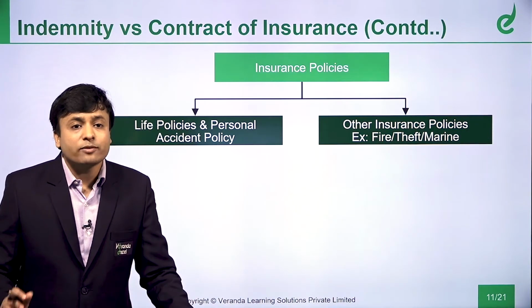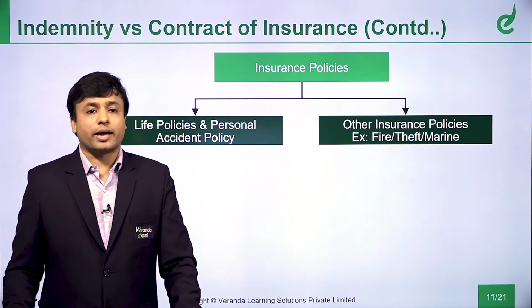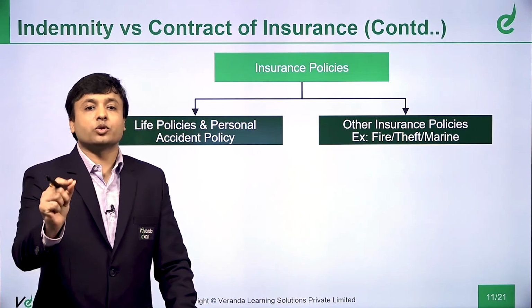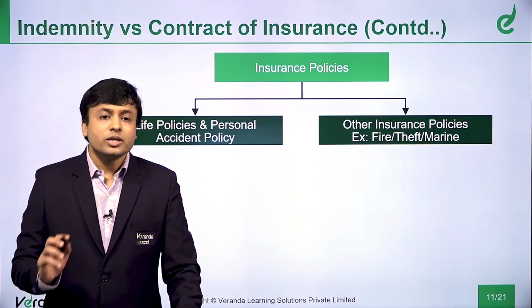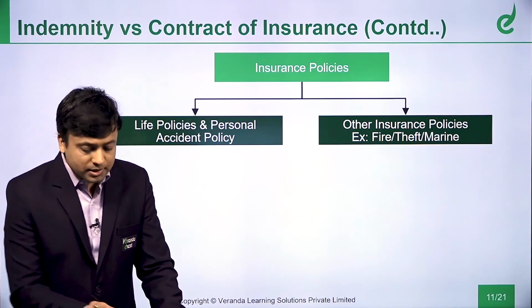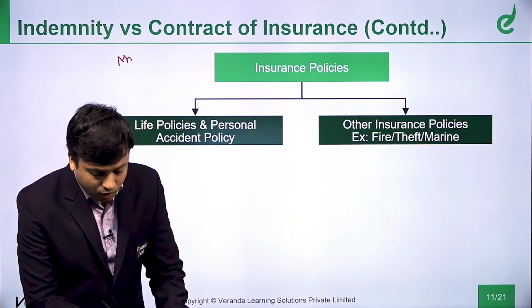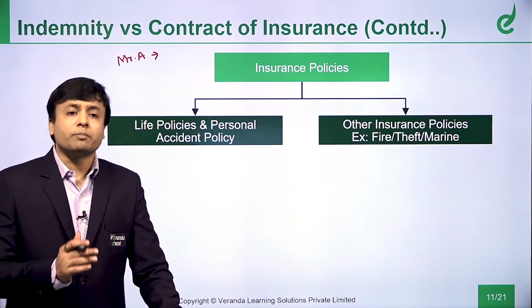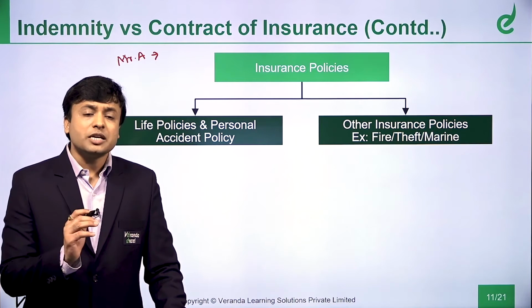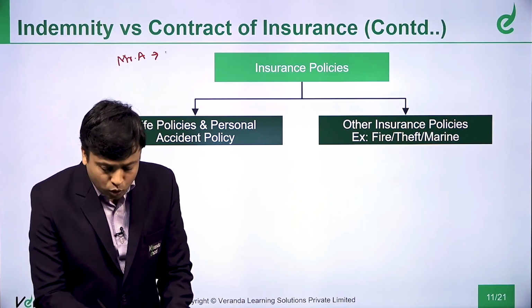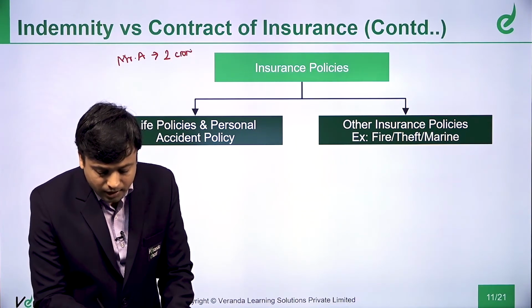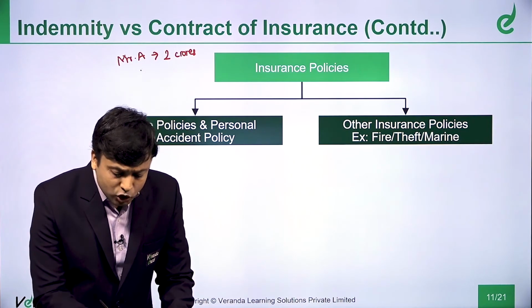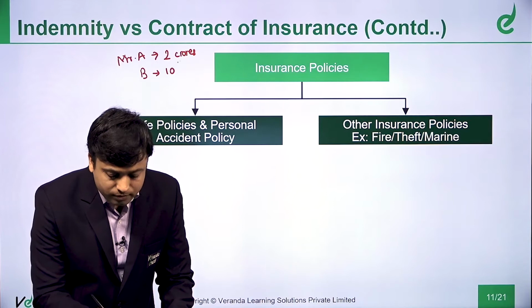So, what is life insurance? Life insurance is a contract wherein if something happens, a fixed amount is given to the family. So, in case of generally life insurance, what happens? Say for example, Mr. A, a chartered accountant, dies. Mr. A will take a policy that tomorrow if something happens to me, you please compensate my family to the extent of 2 crores rupees. And for this, he will be paying a life insurance premium. Mr. B may insure his life for 10 crores.